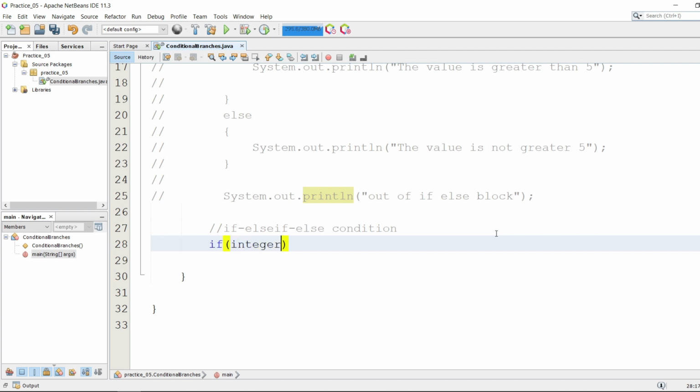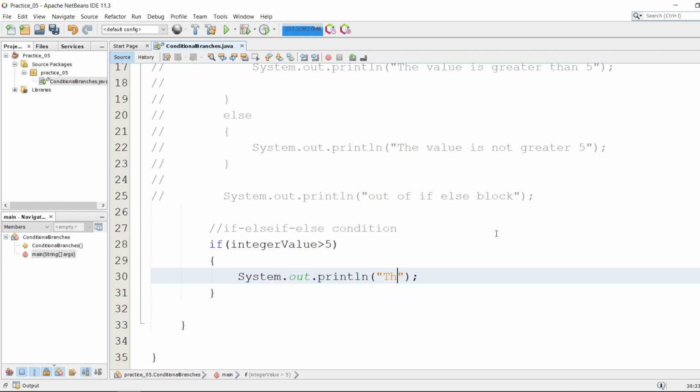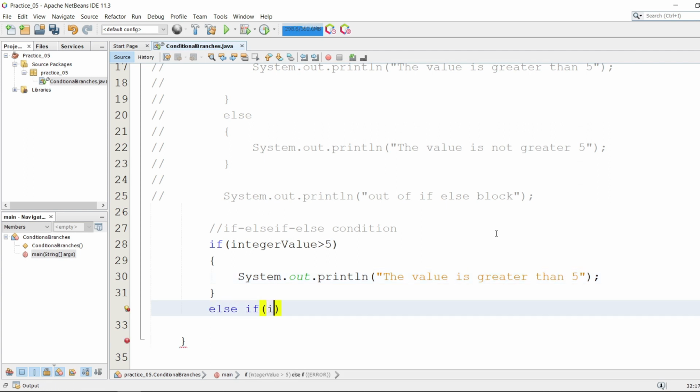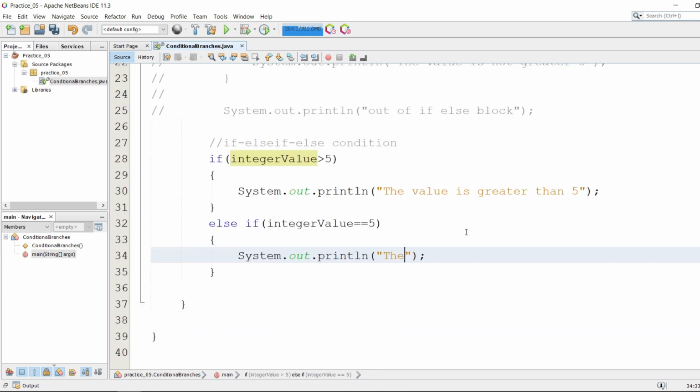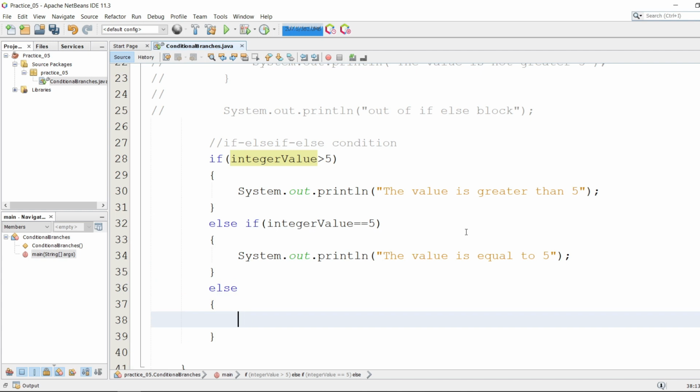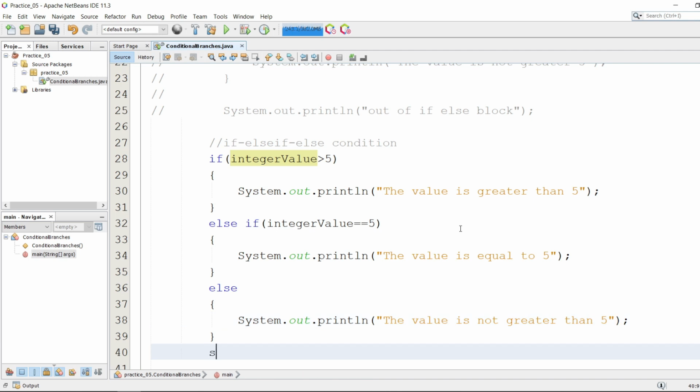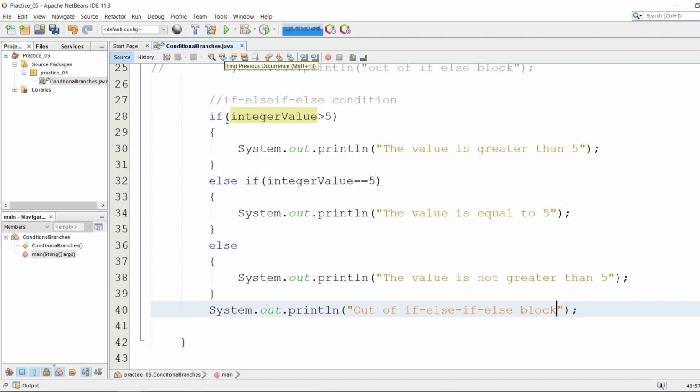If integer value is greater than 5, simply print the value is greater than 5, else if integer value is equivalent to 5, print the value is equal to 5, else print the value is not greater than 5 or equal to 5. After all the if else if blocks, it's going to print a message: out of the block. So let's run this program.